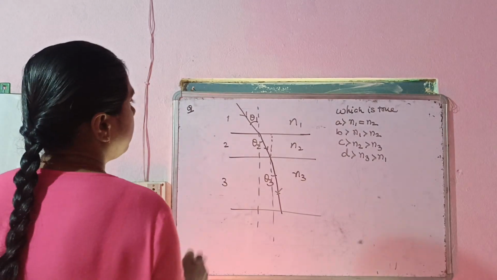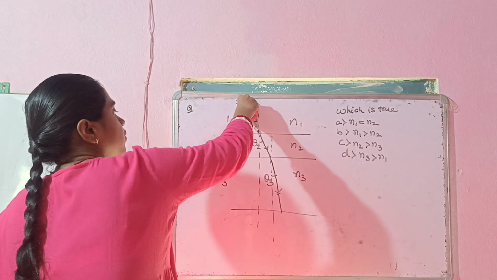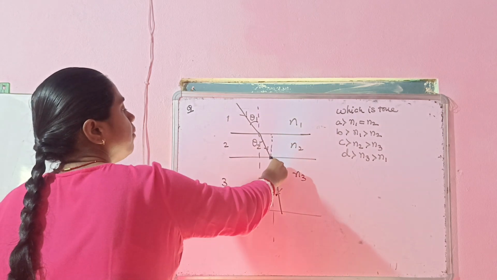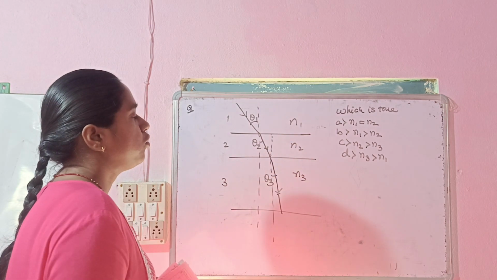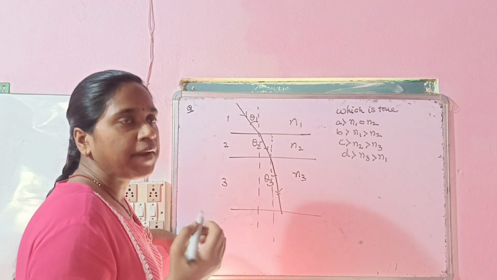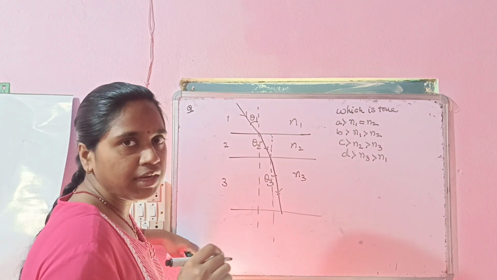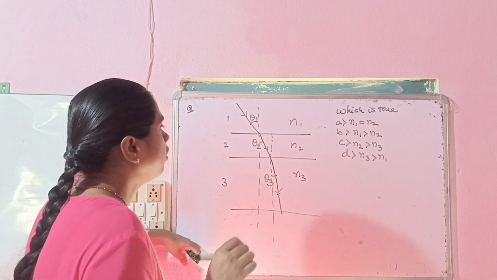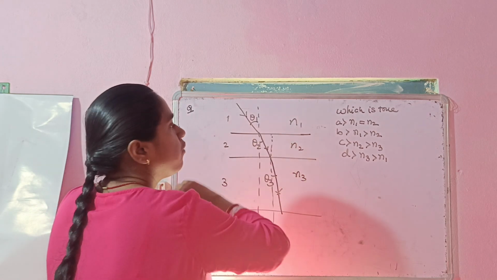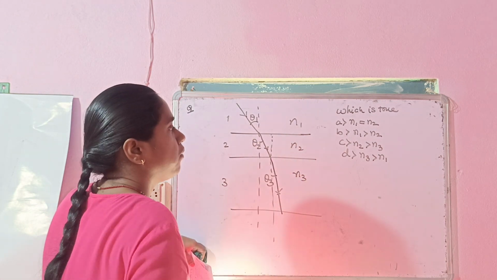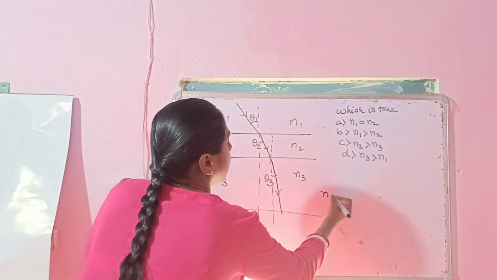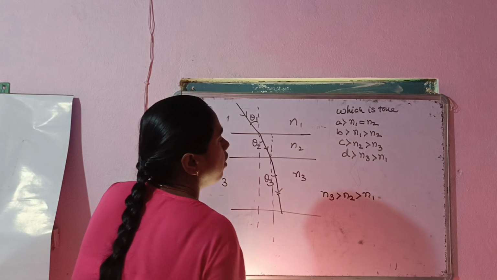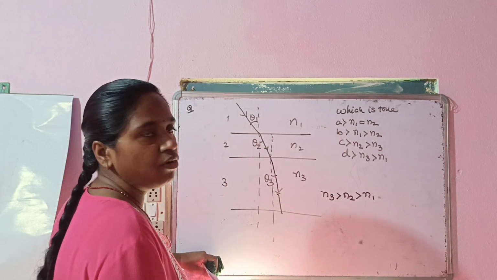You can see that when it is going from 1 to second medium, then it is bending towards normal. Further it is going from second to third medium, it is again bending towards the normal. So you must see that if the rays are bending, then that medium should be denser medium. That medium's refractive index should be more as compared to earlier one. So N2 का refractive index N1 से बड़ा होगा, N3 का refractive index N2 से बड़ा होगा. ठीक है. So we can say, कंक्लूड कर सकते हैं N3 का बड़ा होगा, N2 का छोटा होगा, N1 का उससे भी छोटा होगा. तो इनमें से जो भी ऑप्शन सही लग रहा है आपको कर लीजिए.